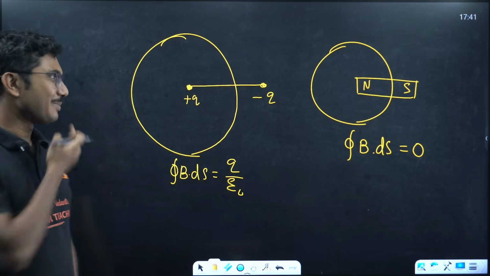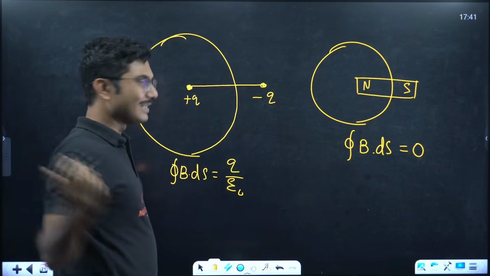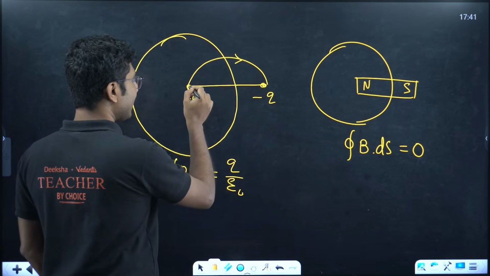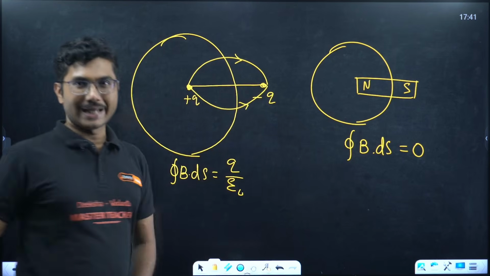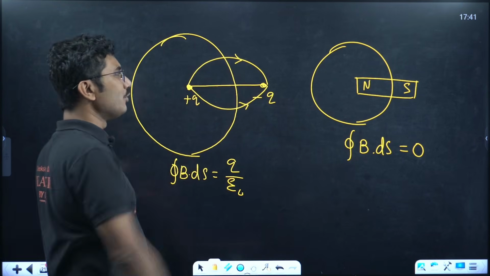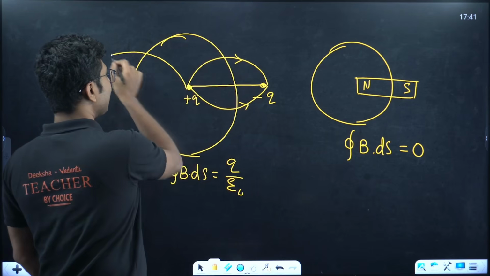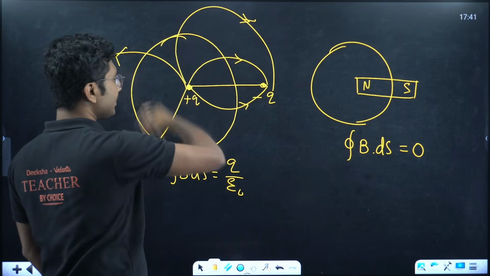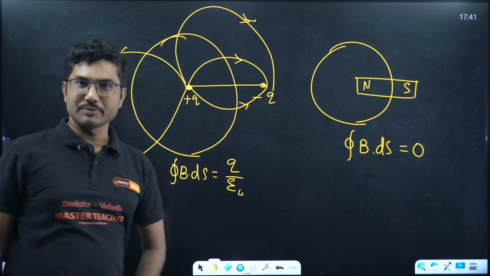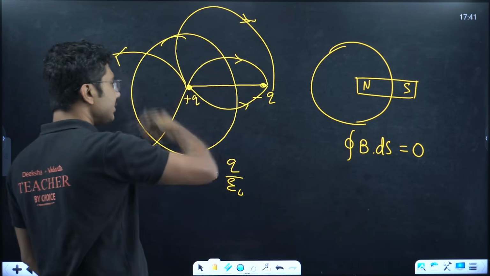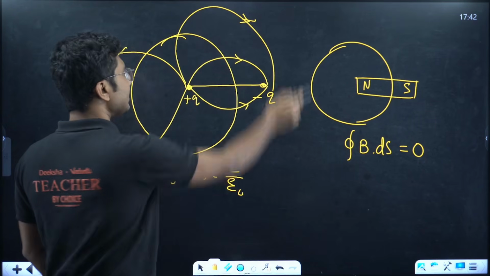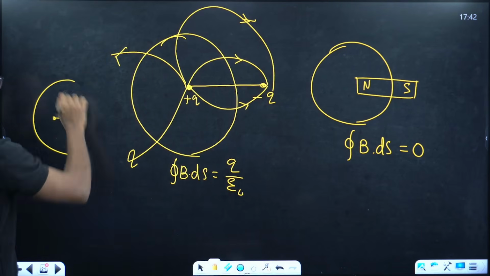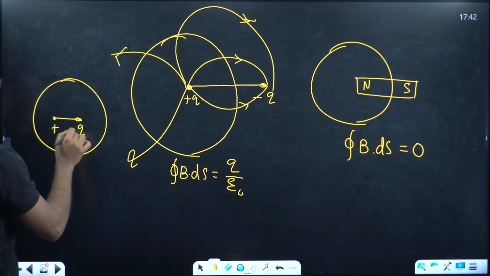Now why it is so, I will explain. Suppose you are considering electric field lines. The field lines go out from positive to negative. No one will teach you this, I guarantee that. Some electric field lines go out in this direction, some go here, so some electric flux is passing through this surface. So B dot ds equals Q upon epsilon naught, right? The net flux is not zero through this surface. But if you consider a surface which completely encloses the dipole, for example, there was one more question of this type that was asked, plus Q, minus Q.